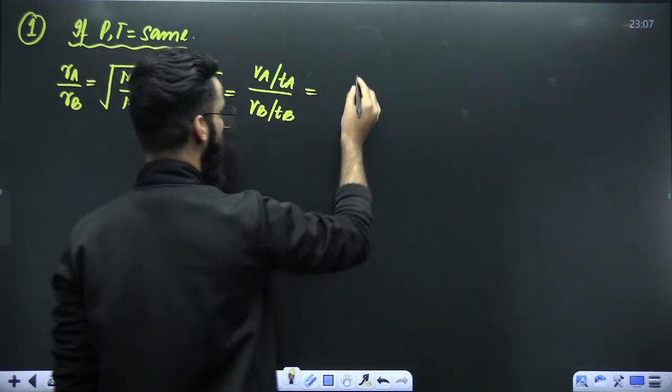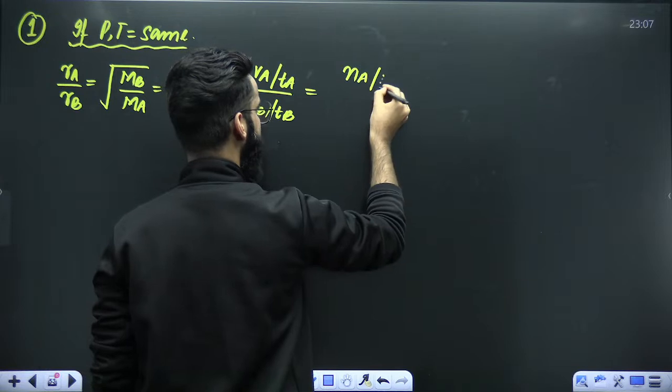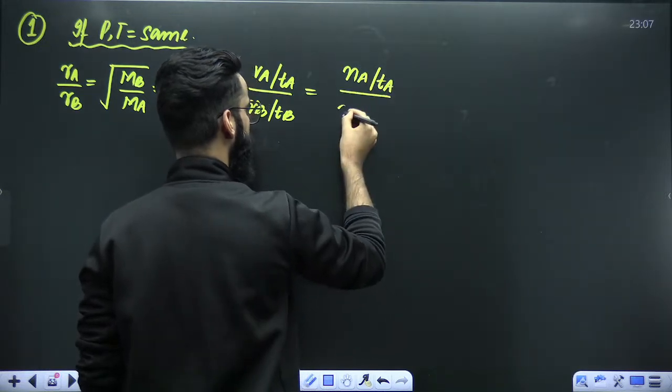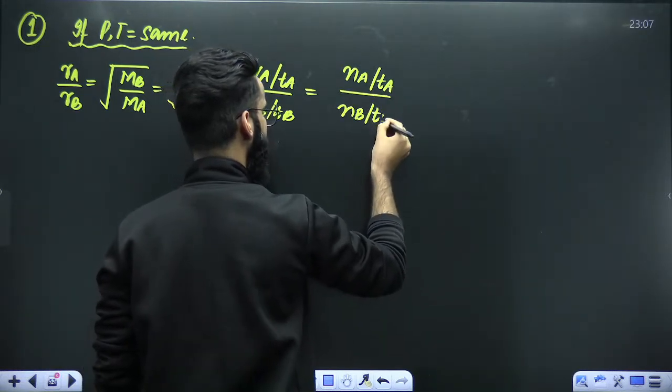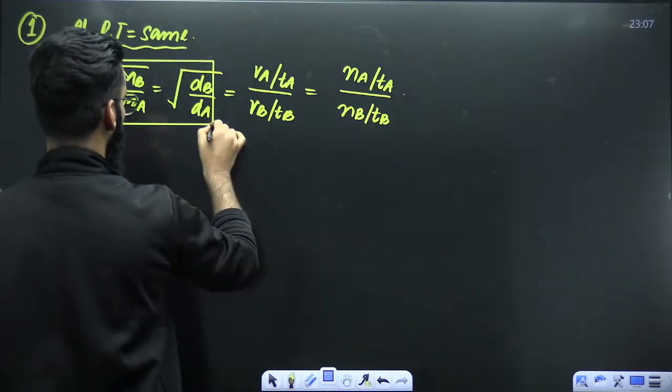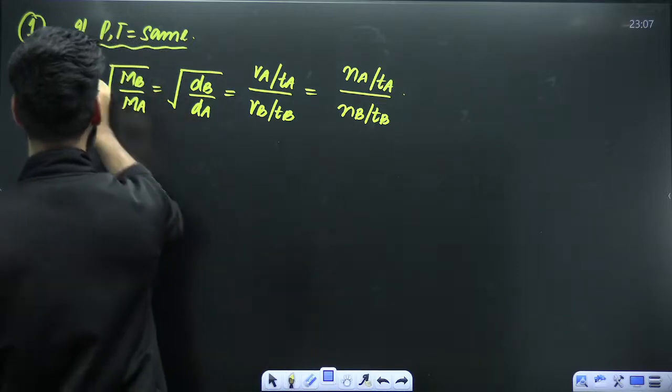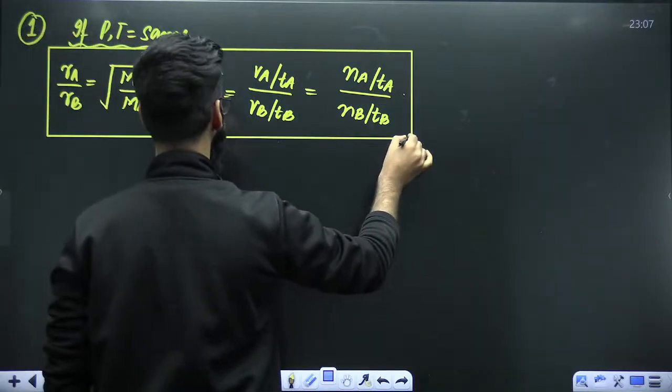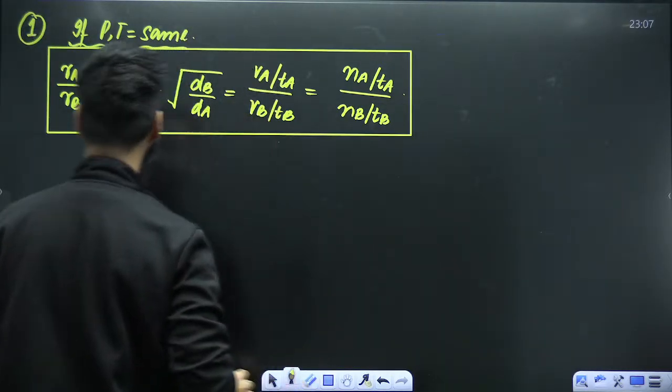It can be written in terms of moles as well: moles of A coming out in time Ta, moles of B coming out in time Tb. So this is the first result, used to compare the rates of effusion of two gases kept at the same pressure and temperature.